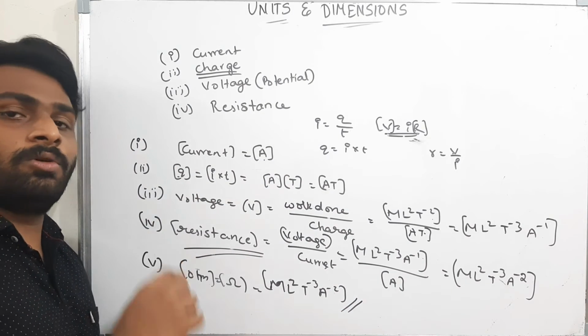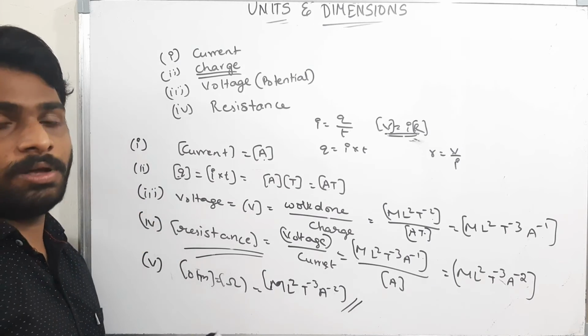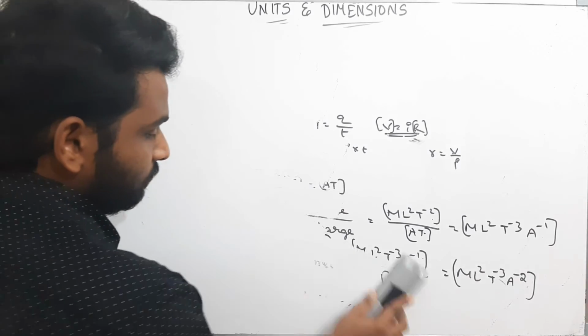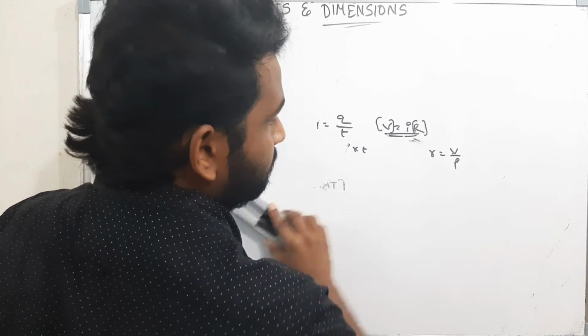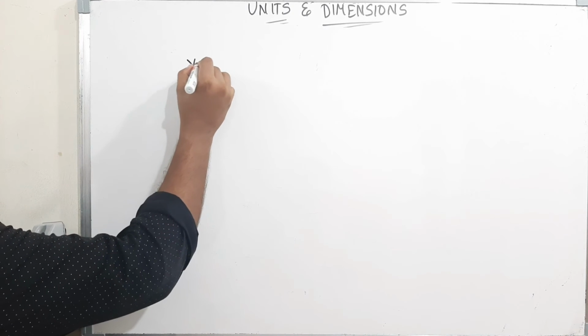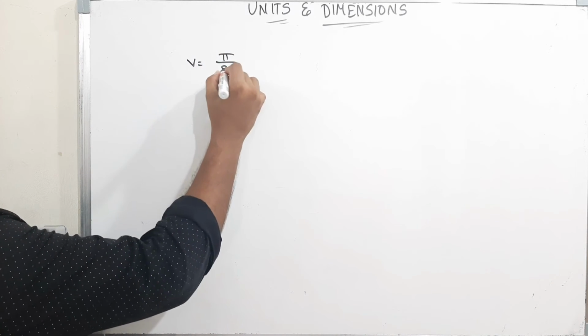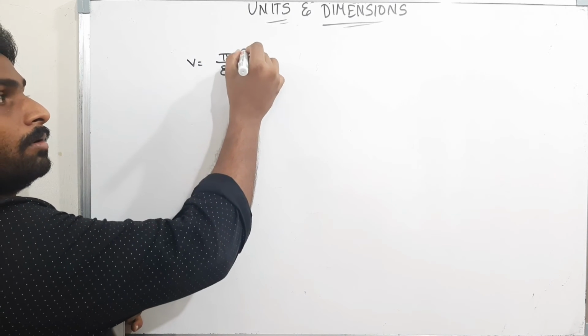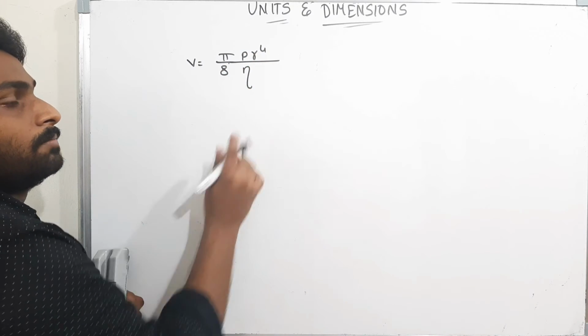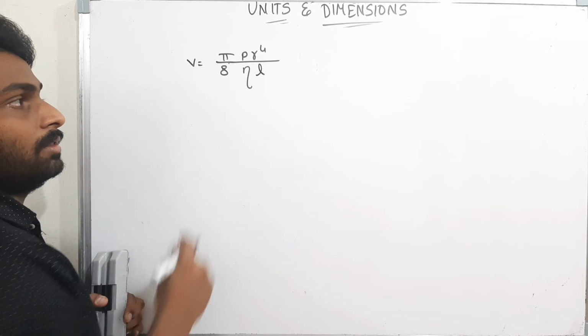Okay, now we will find one more dimensional formula, for the last formula, that is V is equal to pi by 8 into P r power 4 by eta into length.